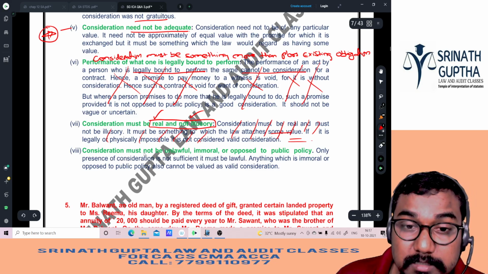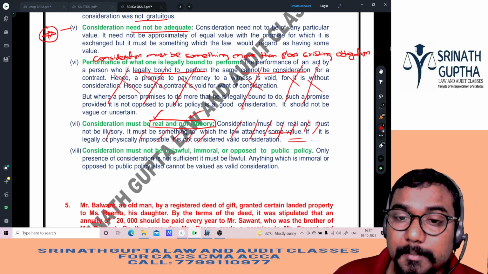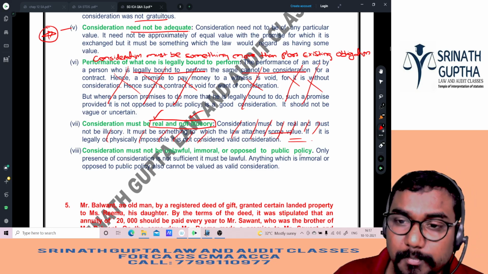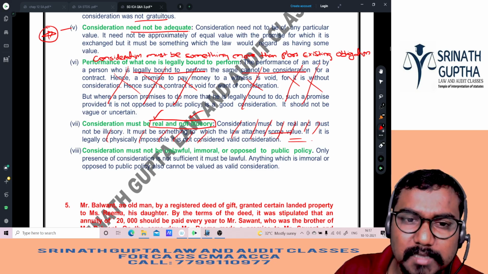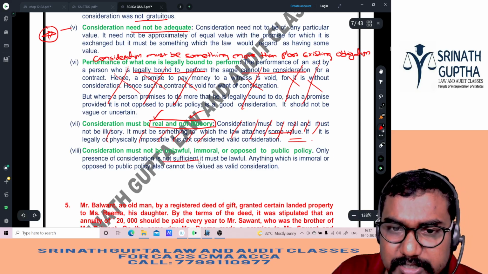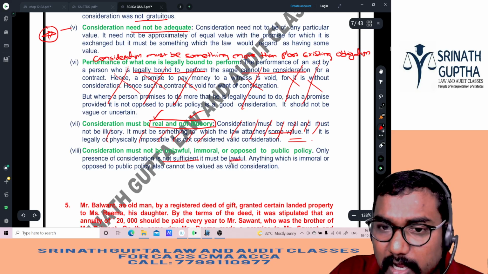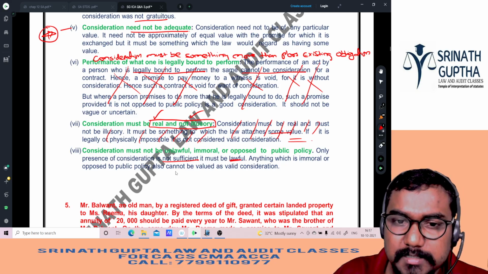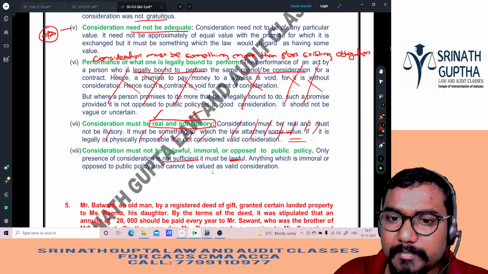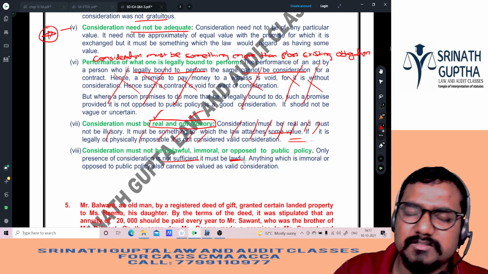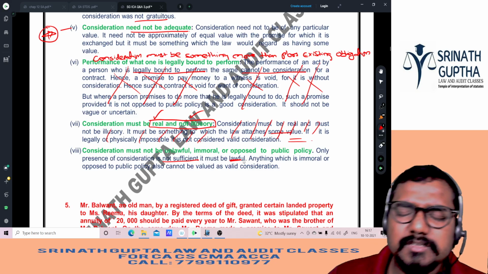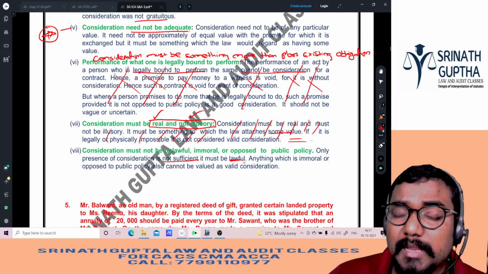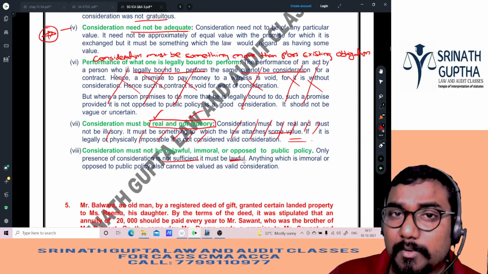Next, consideration must not be unlawful, must not be immoral, must not be opposed to public policy. Only the presence of consideration is not sufficient. It must be lawful. Anything which is immoral or opposed to public policy cannot be valued as a valid consideration. So it's a very easy sentence, beta. Consideration should not be unlawful, illegal, or opposed to public policy.